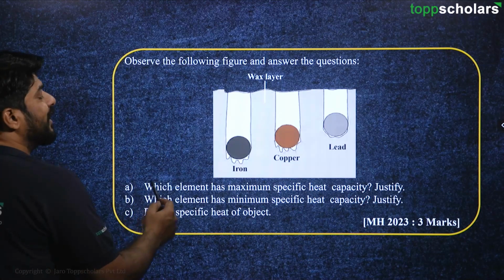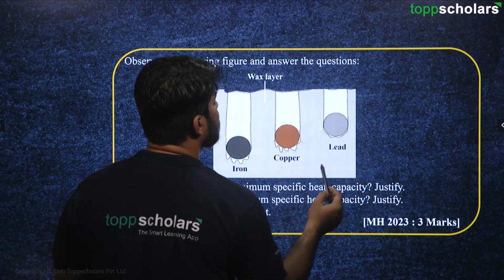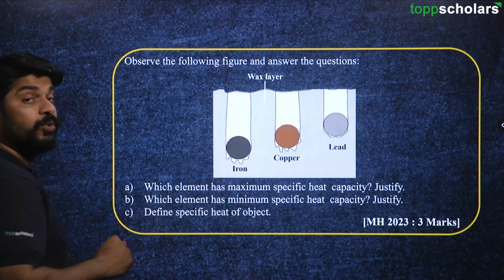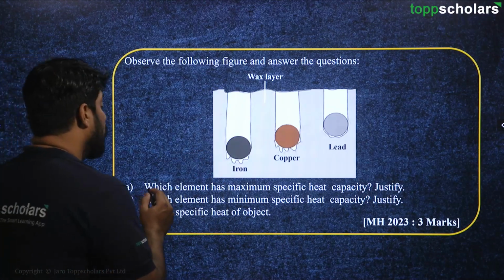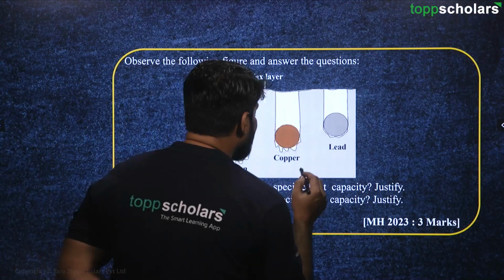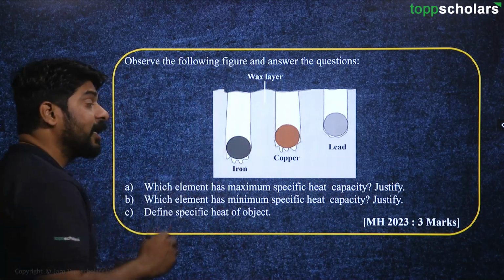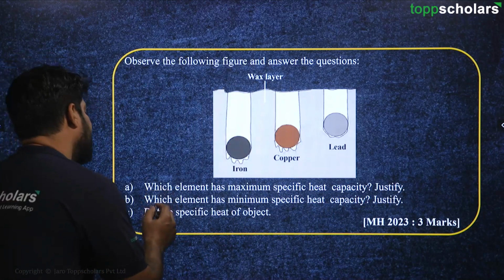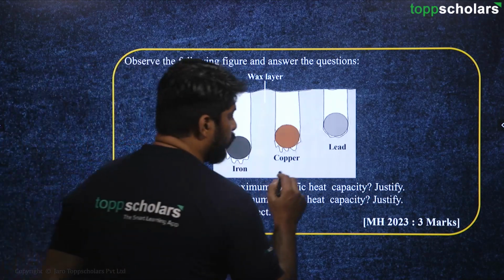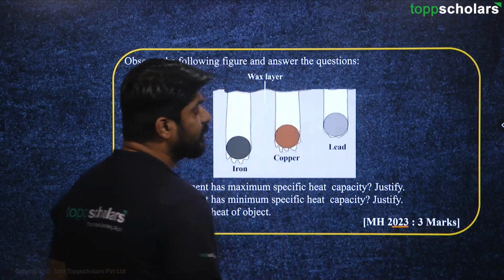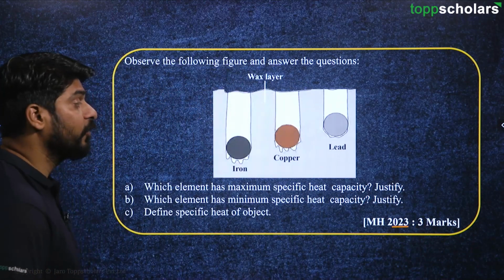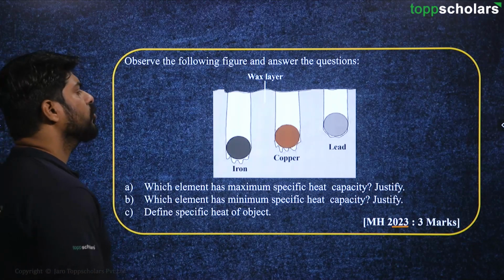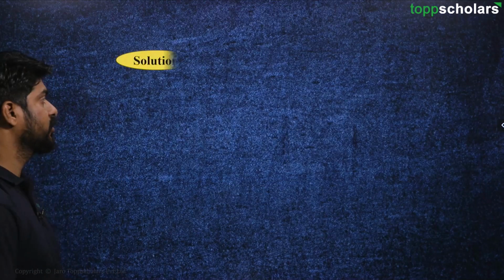Which element has maximum specific heat capacity? And you have to justify this also. Then, which element has minimum specific heat capacity? And we have to justify that. And then define specific heat of an object. This question was asked in 2023 for 3 marks. So let's look at the solution for this question.